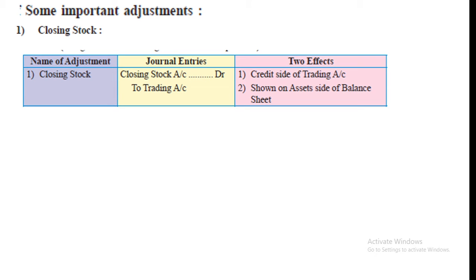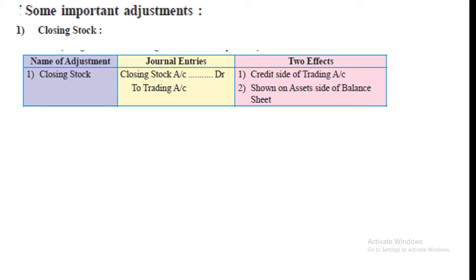After preparing trial balance, if there are any changes or errors, how to make changes in accounting after preparation of trial balance? Students, you know trial balance means what? List of debit balances and credit balances, and both should be equal.